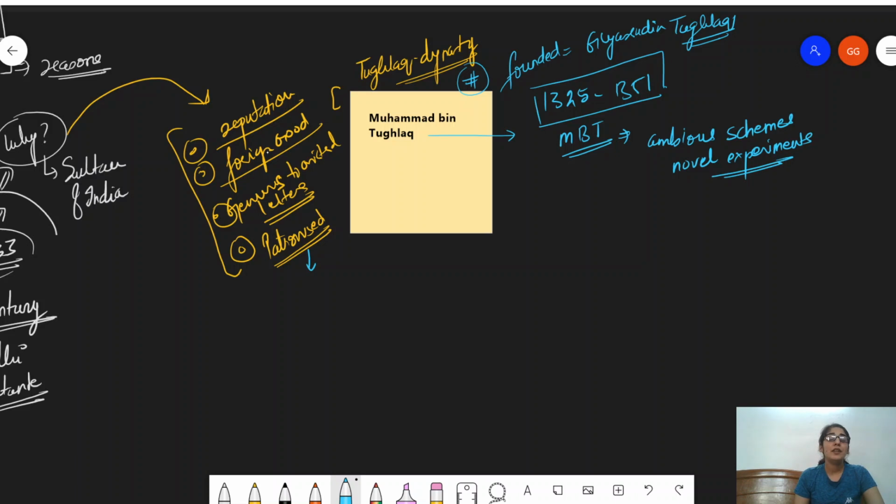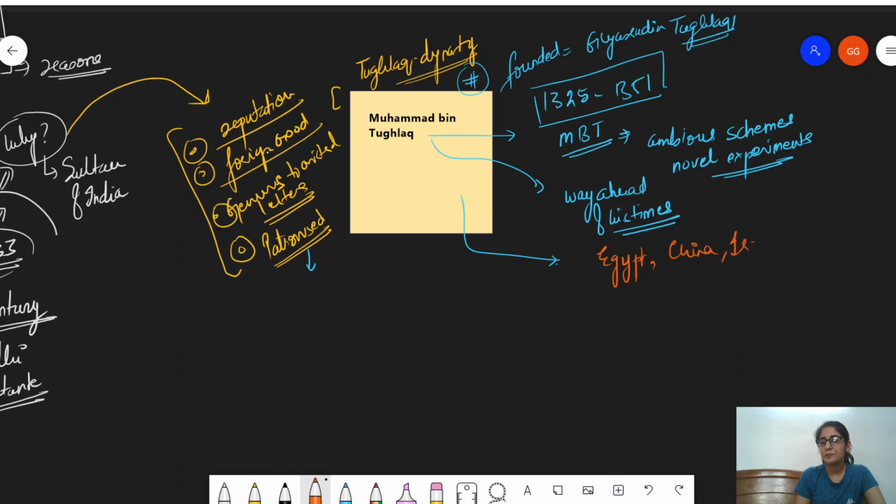Now, some historians also regard Muhammad bin Tughlaq as somebody who was way ahead of his times. Muhammad bin Tughlaq developed good relations with different rulers around the world, for instance, with Egypt, with China, and with Iran. China here is especially important. Why? Because there's a relation when it comes to China, Ibn Battuta and Muhammad bin Tughlaq. So remember this point about China, we'll discuss this later.